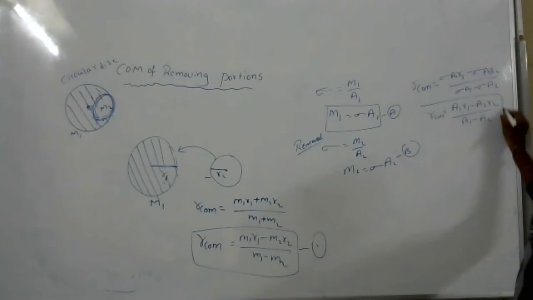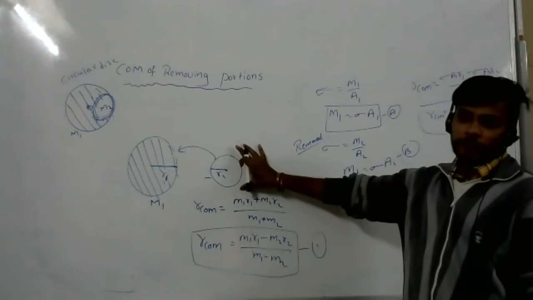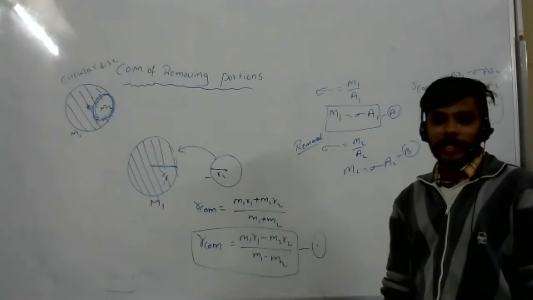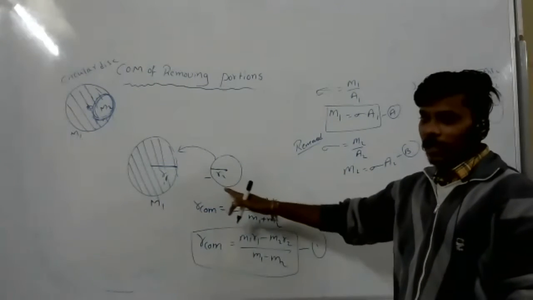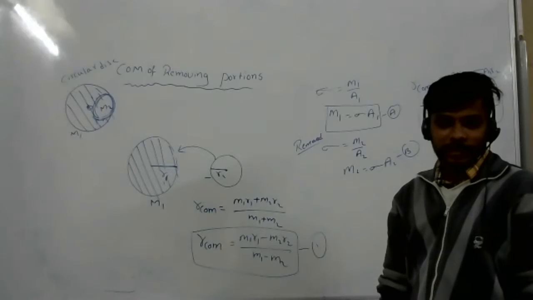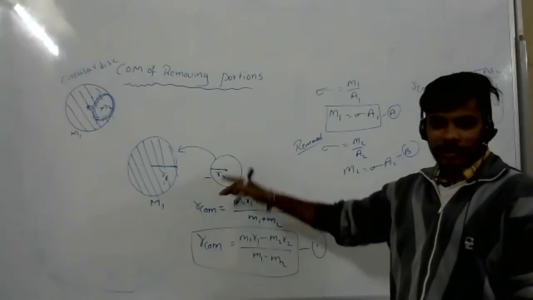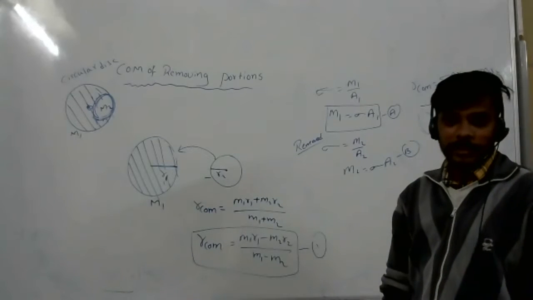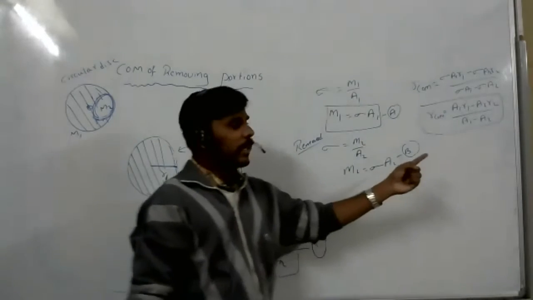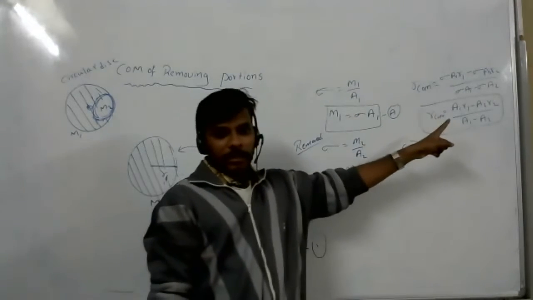If they have removed this much portion, and that radius is R, and you know the radius, can you find the area of this circular disc? Now the formula is like this, if they don't give masses.